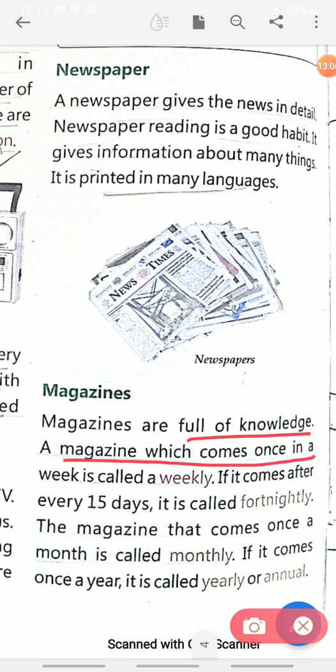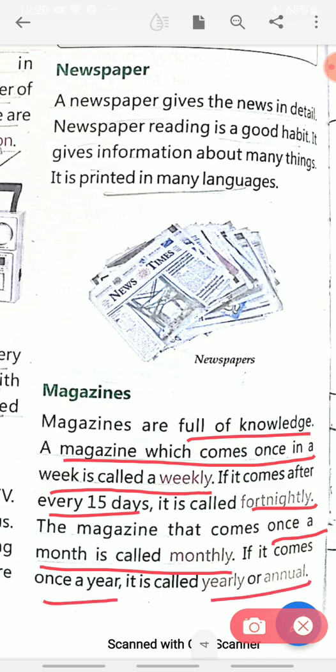A magazine which comes once in a week is called weekly. Children, I repeat once again. Once in a week is called weekly, and which comes every 15 days, it is called fortnightly. And the magazine which comes once a month is called monthly. So, three types. I am repeating once again. Once in a week, weekly; in 15 days, fortnightly; and once in a month, monthly. And one more is there, once in a year, that is called yearly or annual.